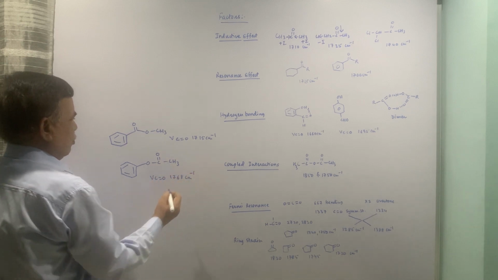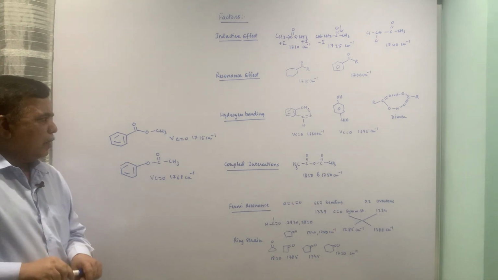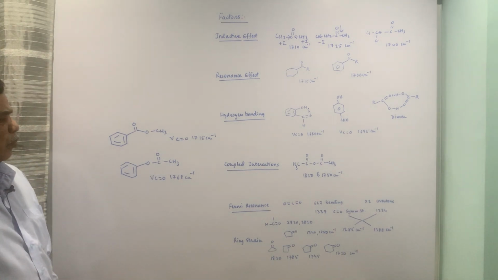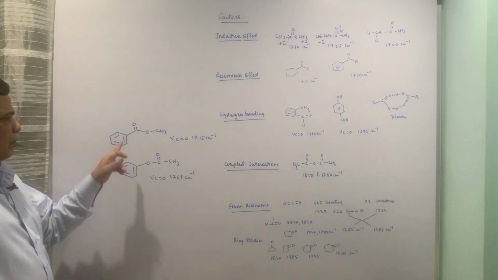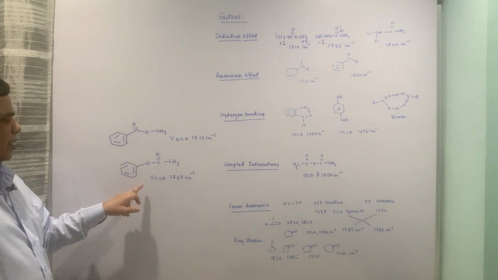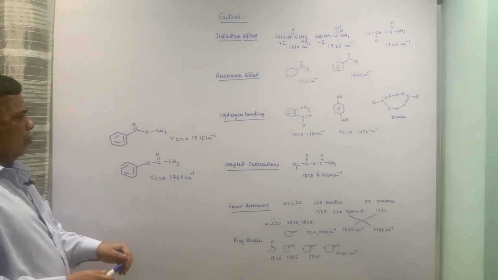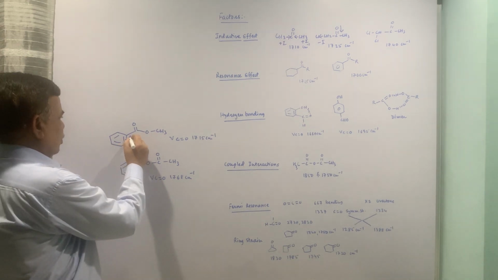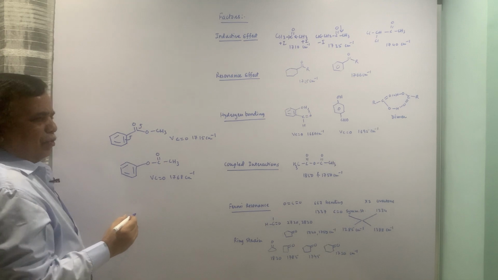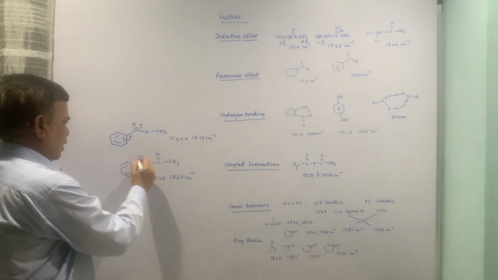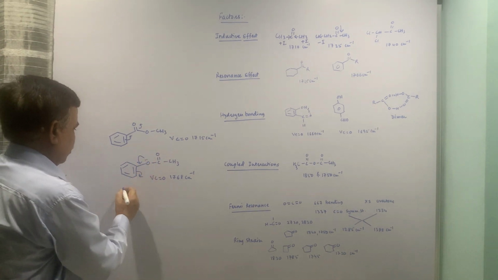Now these two compounds are positional isomers. This one is methyl benzoate, this one is phenyl acetate. Now in this case you can show the normal resonance. In this case it is reverse conjugation.